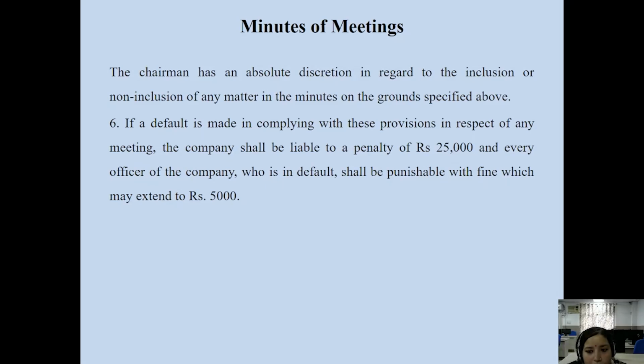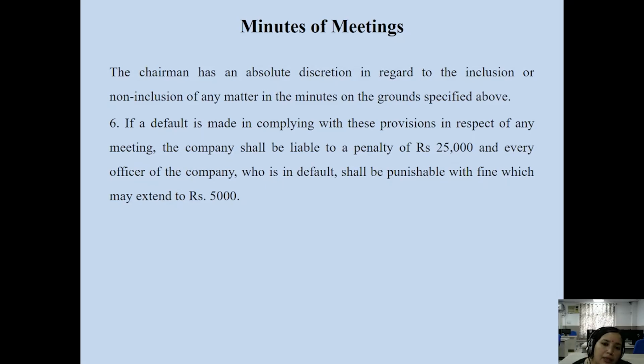The liability is first imposed on the company, but a company is an artificial person, so it is ultimately paid by its directors or members up to the extent of the liability as mentioned in the articles of association of the company, because of the limitations of the liability of the members. So the company shall be liable to a penalty of rupees 25,000, and every officer of the company who is in default shall be punishable with fine which may extend to rupees 5,000.